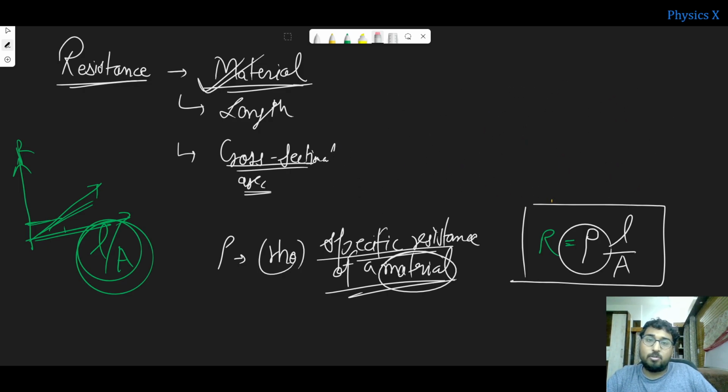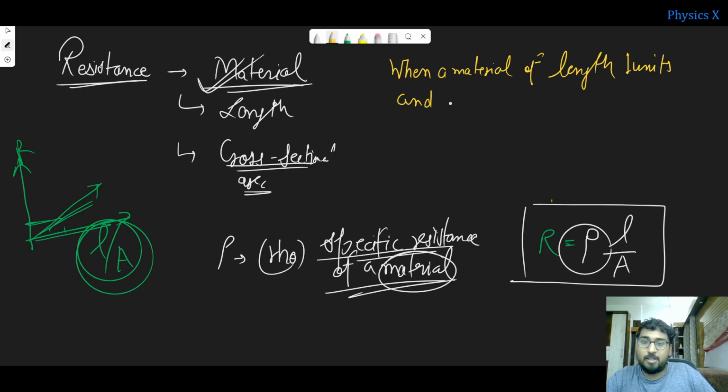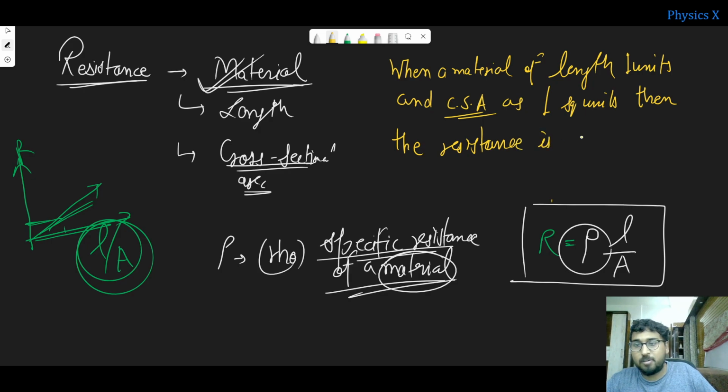You know that R is equal to rho L by A. When a material of length, let us say, 1 unit, and cross-sectional area (CSA) also 1 unit, or 1 square unit, then the resistance is called specific resistance.